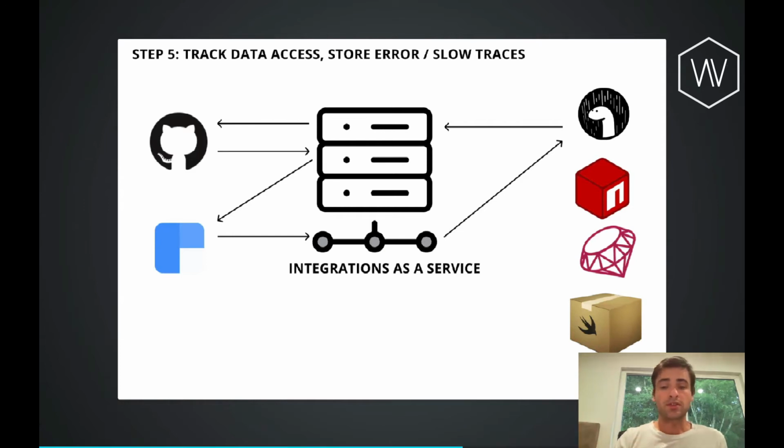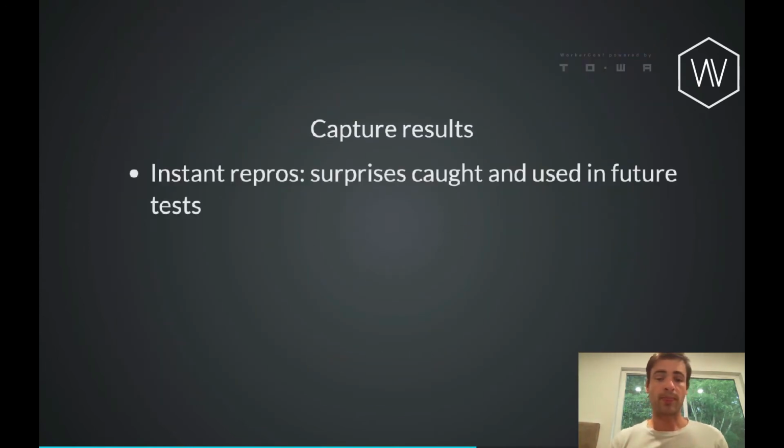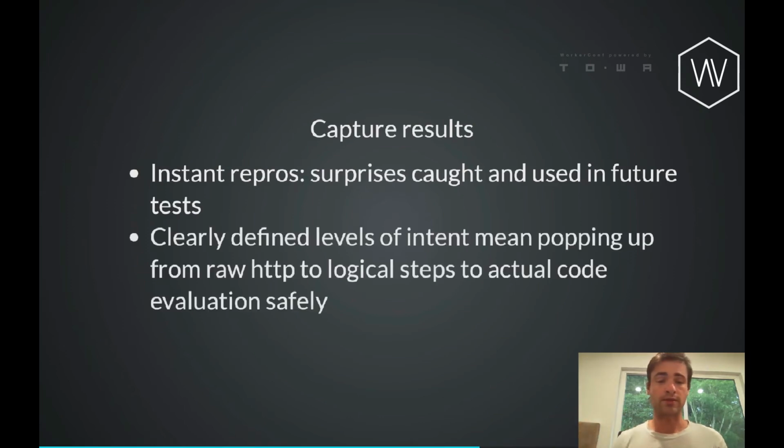And so we have these nice instant repro cases. We can instantly capture all of the results, which means we have instantaneous reproduction. So any surprising inputs or outputs, we can capture, we can debug, and we can actually save for future tests. And because we're working at this much more clearly defined level of make this API call for this specific intent, do these transformations, and each step has a name, it's very easy to tie together a story of saying this step happened, and associate the API calls with the code that's actually operating off of it.